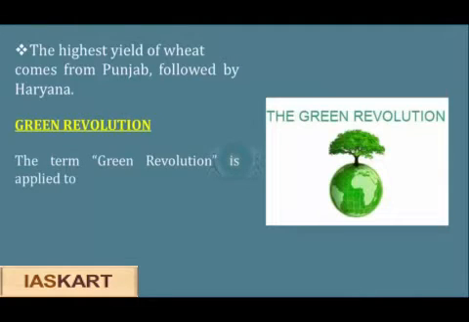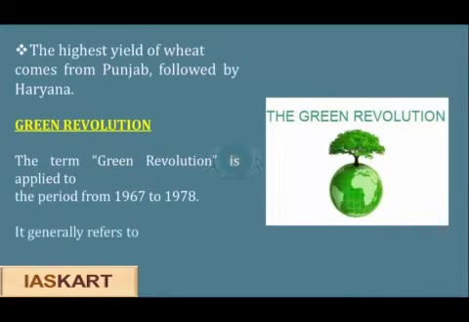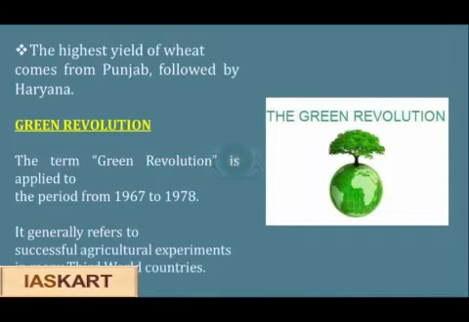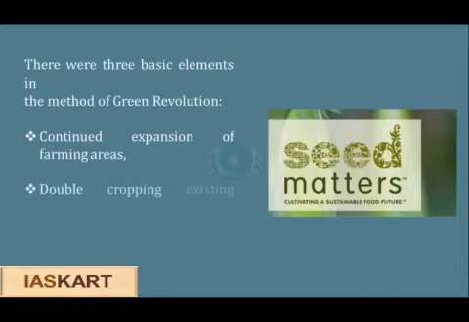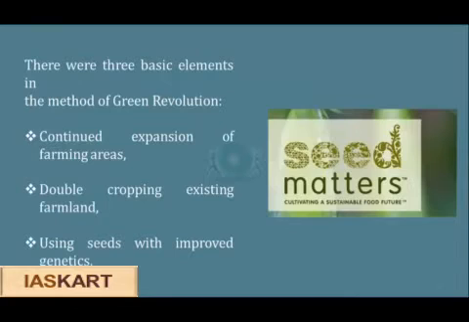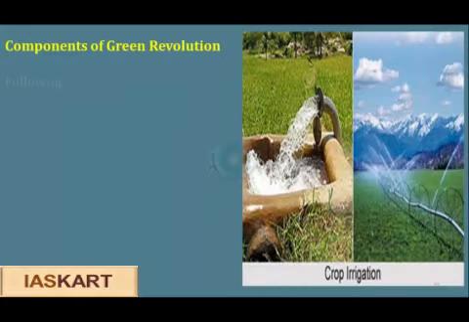So let's take a look at the Green Revolution. The term Green Revolution is applied to the period from 1967 to 1978. It generally refers to the successful agricultural experiments in many third world countries. There were three basic elements in the method of Green Revolution: continued expansion of farming areas, double cropping existing farmlands, and using seeds with improved genetics.